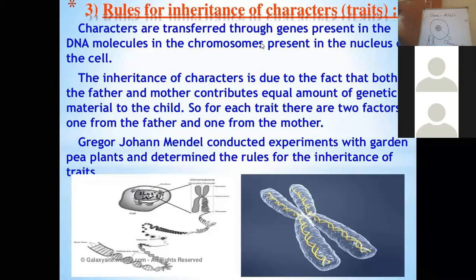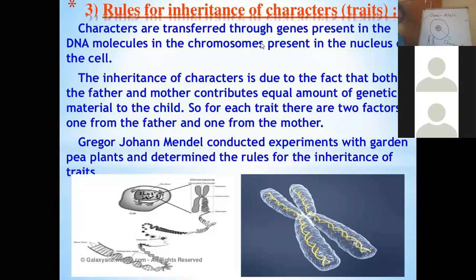Allele: one of the different forms of a particular gene. There is a dominating gene and a recessive gene. Now, what is a dominating gene and what is a recessive gene? We have to understand that first. Let me tell you, the gene which will decide the characteristic of an organism in presence of an identical gene, that is called the dominating gene.